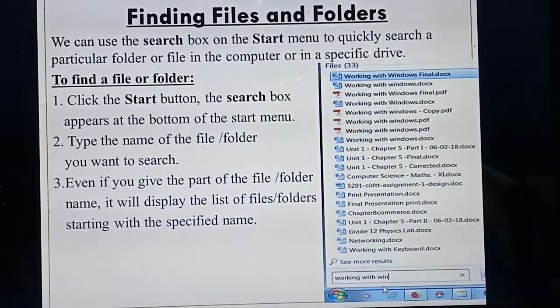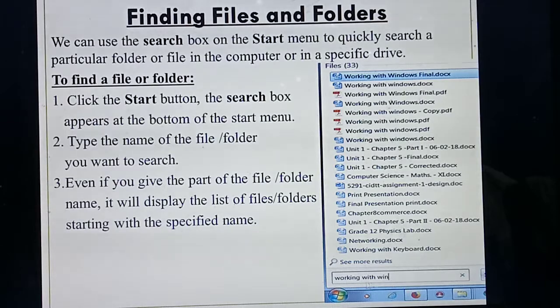A lot of files will be there. Among those you are going to open one particular, specified file. So you need to type that specified file name here. In the search box, you need to type your file name, or you need to type your folder name. Once you have typed your file name or folder name, it will display the matching results. For example, if you type a word, the files stored in your computer containing that word will be displayed there. For example, listen.